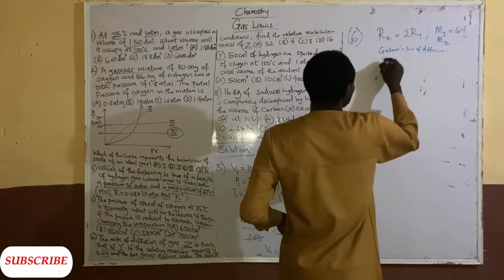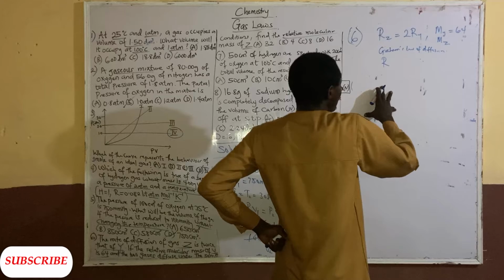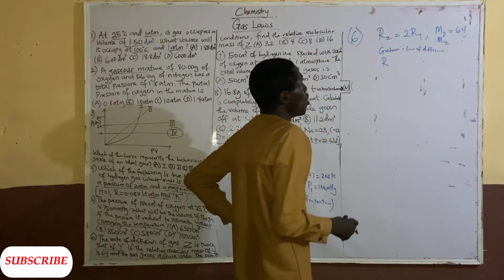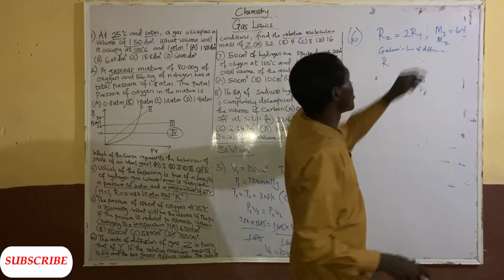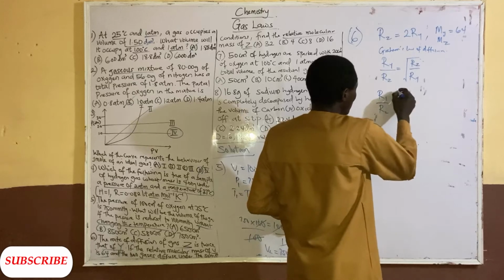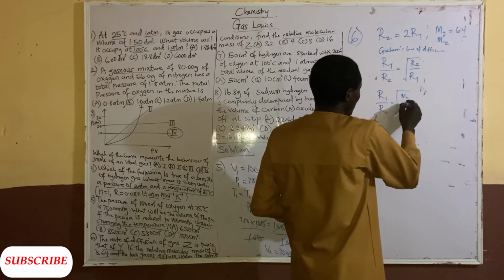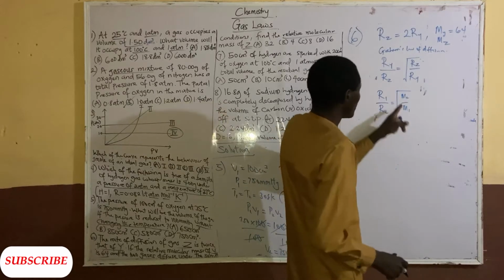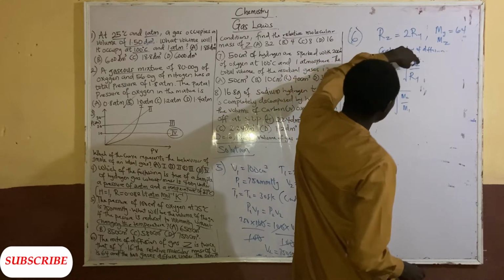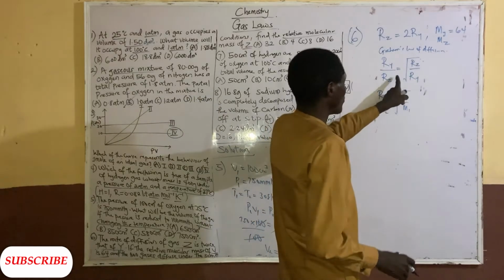So they have what? The rate of diffusion of one gas. The rate of diffusion of a gas is inversely proportional to the square root of the molecular mass, because we are given molecular mass here. So if I'm taking R1 over R2, equal to the square root of M2 over M1. So I relate it. So if Ry is here, Ry over Rz, then Rz will be over Ry. So please don't be confused about that.